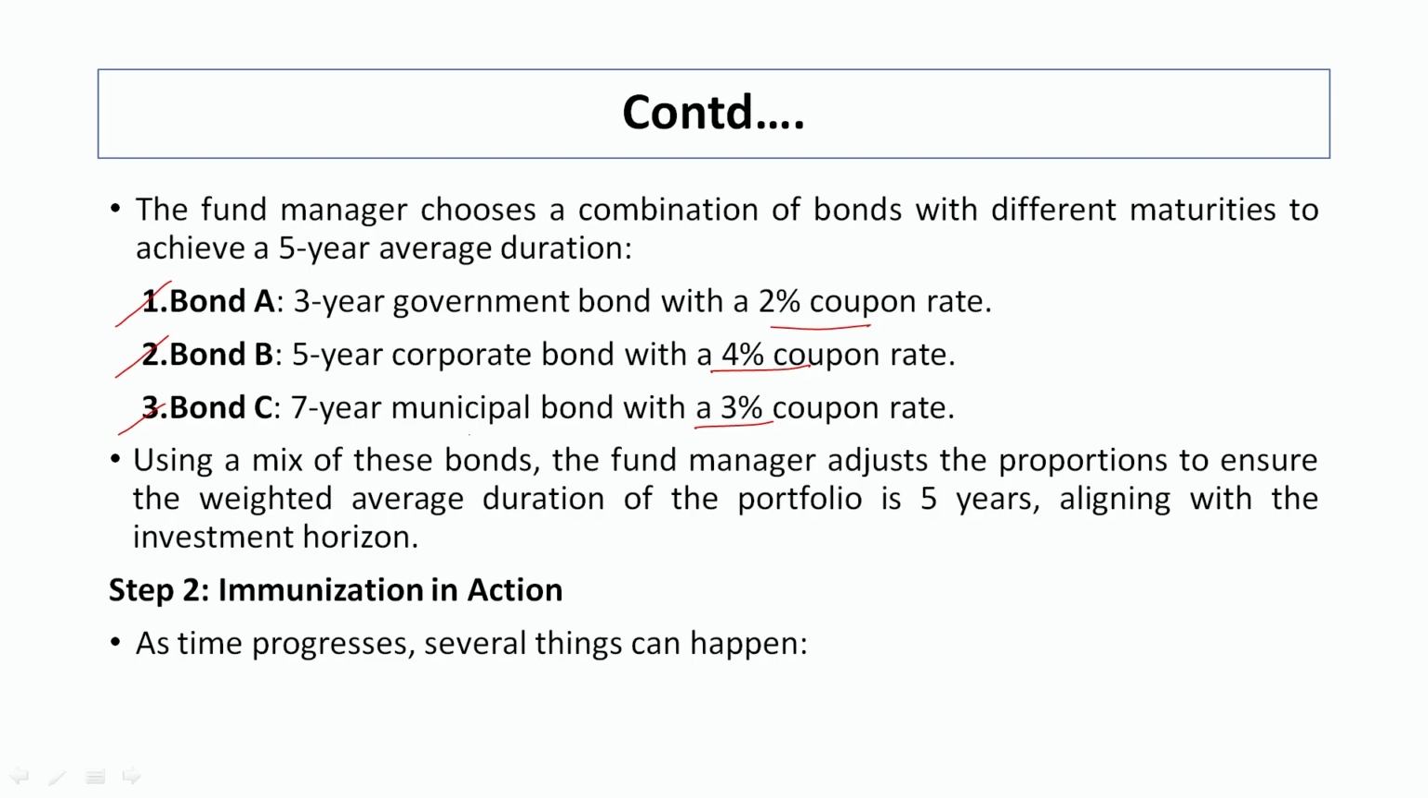So, the average combination of these 3 bonds is going to give an average benefit at the time of maturity, that is, the average period of all these 3 if included is coming around 5 years. So, by mixing these bonds, the fund managers adjust the proportion to ensure the weighted average duration of the portfolio is 5 years, aligning with the investment horizon. Because they have to pay this liability after 5 years, they have selected these particular bonds which cover that particular issue. Now, second step is immunization.